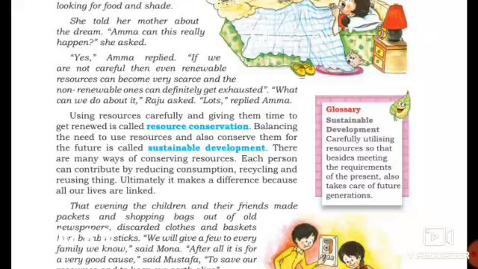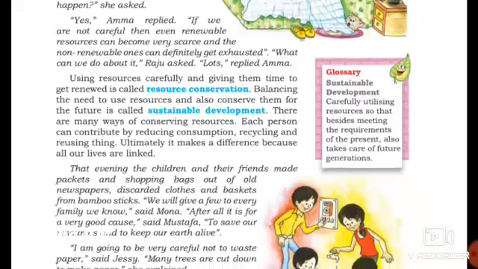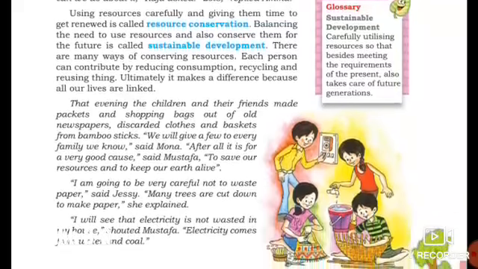What can we do about it? Raju asked. Lots, replied Amma. So the mother replied, yes, it will happen in the future if we are careless with the resources, or not using them properly, or if we waste those resources. We can't get any food or shade or water in the future.